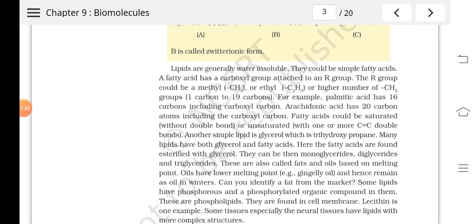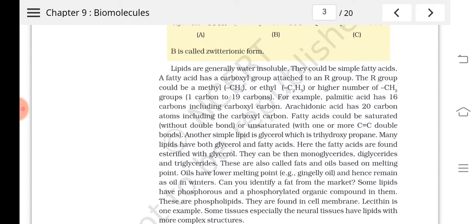Okay, so when you see the chemical composition of a lipid, they can be simple fatty acids. So what do you mean by fatty acids? Fatty acid will have, acid means what? What is the functional group attached to them? Carboxyl group, isn't it? COOH. So a COOH group attached to an R group can be a simple lipid. Okay, lipids means an R group.